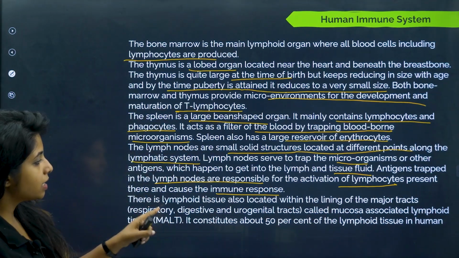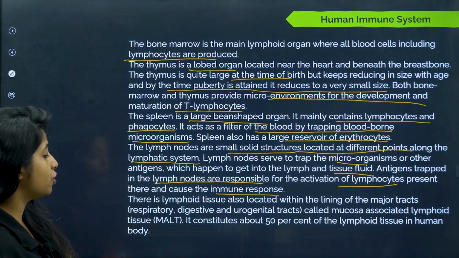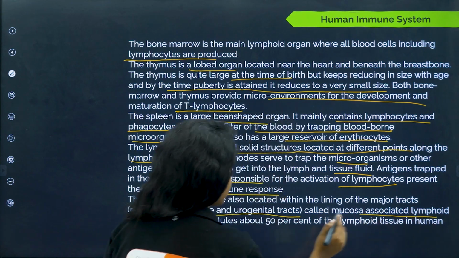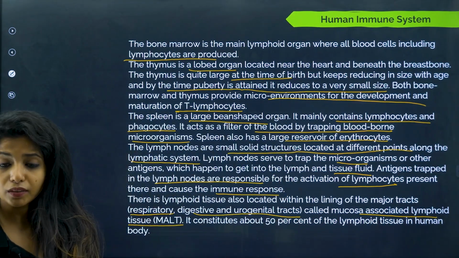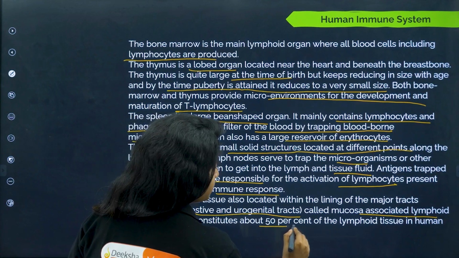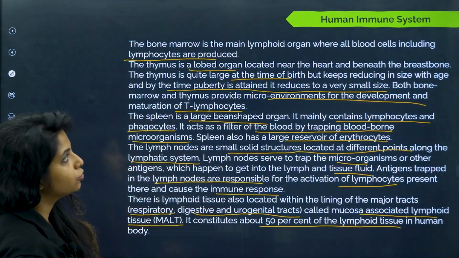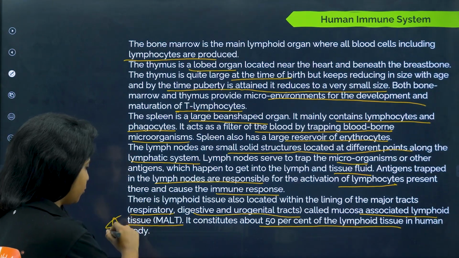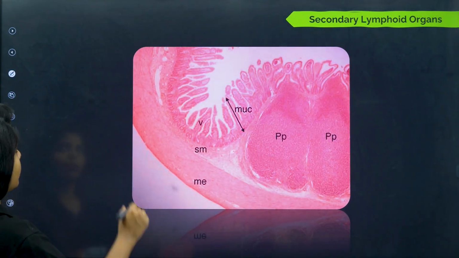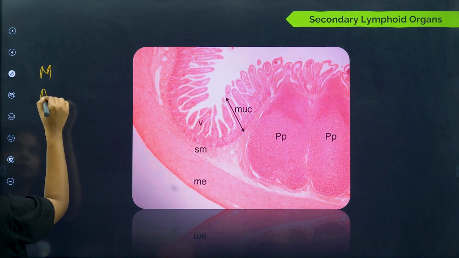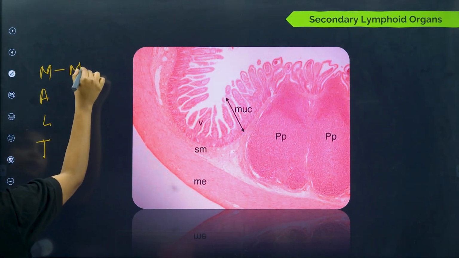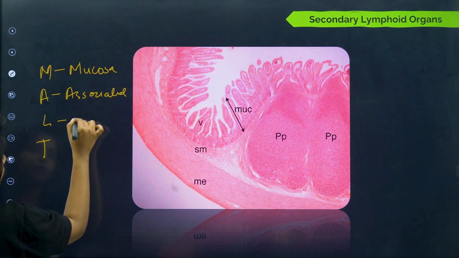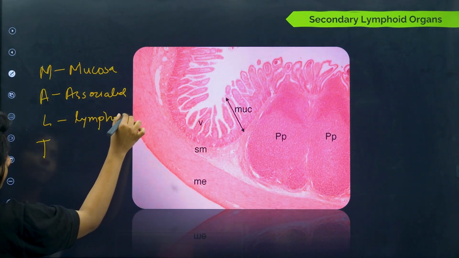Now going ahead, there is lymphoid tissue located within the lining of the major tracts, respiratory, digestive and urogenital tracts, called mucosa associated lymphoid tissue, MALT, and it constitutes 50% of the lymphoid tissue. It is a very important question, it has come before also. What is MALT? I want to explain that. MALT: mucosa associated lymphoid tissue.